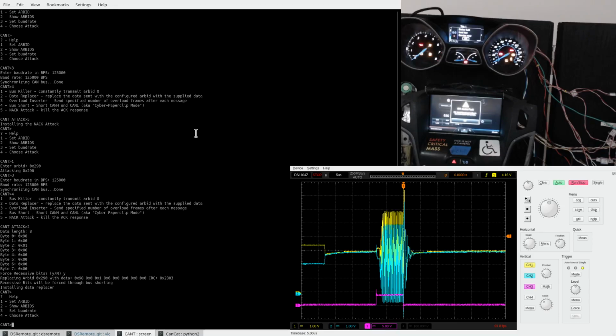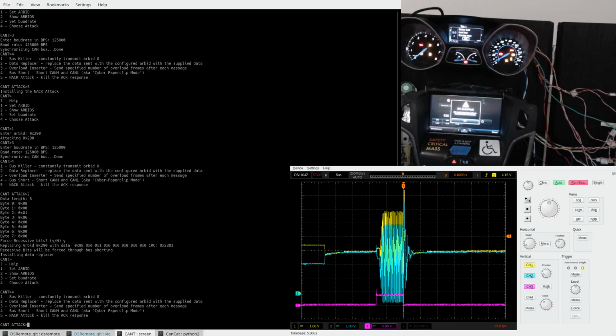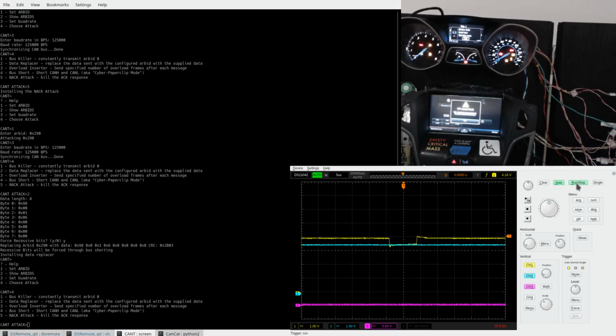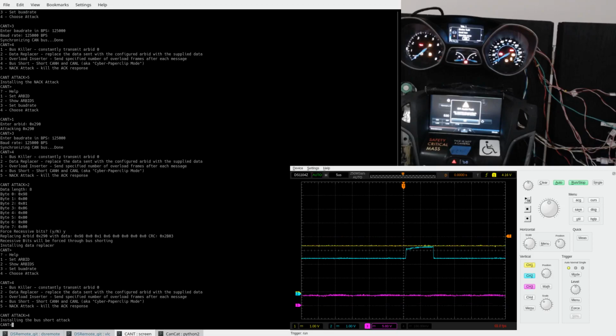So the first attack I'm going to demonstrate is the cyber paperclip mode. This just turns on the bus. It does the same thing that shoving a paperclip into the CAN bus would do. It just causes the buses to short together and nobody can communicate. We'll go ahead and start that attack, the bus short attack.